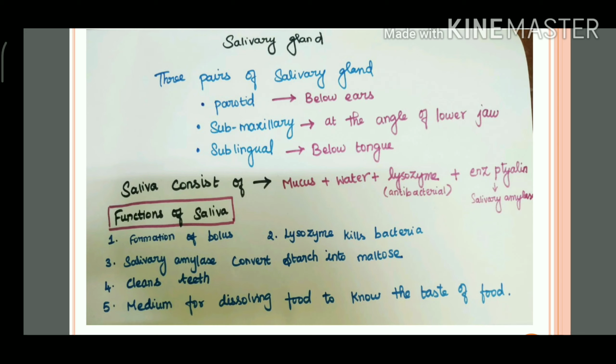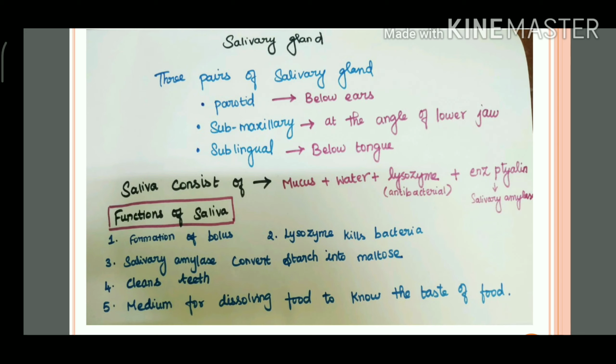The three pairs of salivary glands are present. They are parotid, submaxillary and sublingual. The parotid is present just below the ears, submaxillary is at the angle of the lower jaw, and sublingual is below the tongue. And the next is saliva.